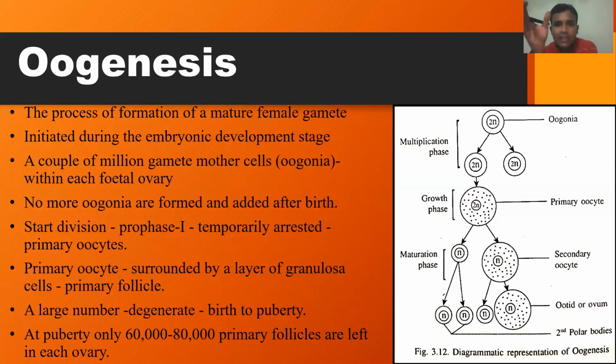Normally, at the age of 11 to 13, the female individual attains puberty. At that age, she will start to produce eggs, and the process of gamete production will continue until the age of 45 to 50, normally 45. After that, there is no production of gametes.